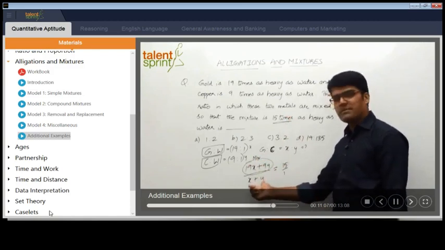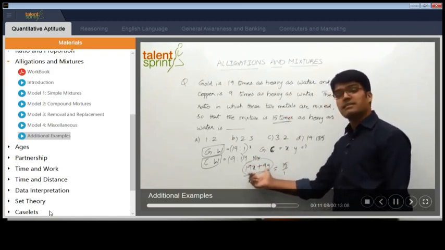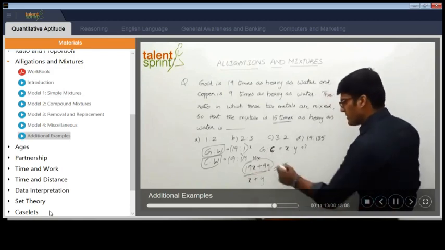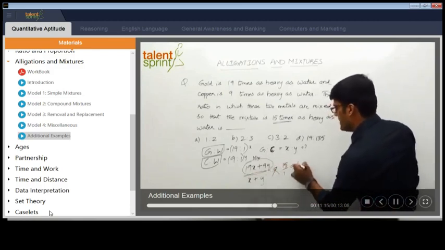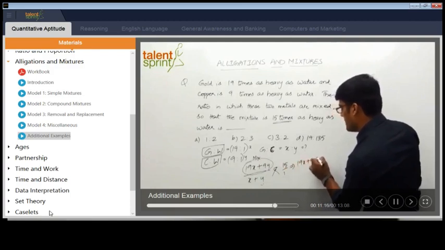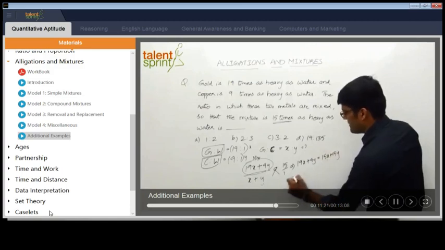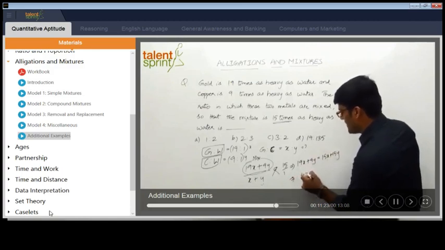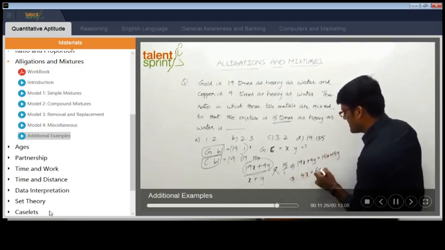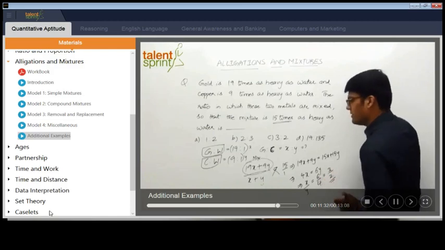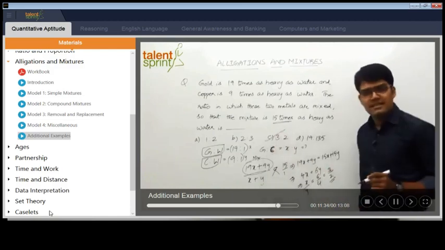X plus Y is the water quantity. 19X plus 9Y is the metal quantity. Cross multiply to get the X is to Y ratio. 19X plus 9Y equals 15X plus 15Y. Simplify: 19X minus 15X, 4X, equals 15Y minus 9Y, 6Y. So X by Y will be equal to 6 by 4, which is 3:2. Option C here is 3:2.